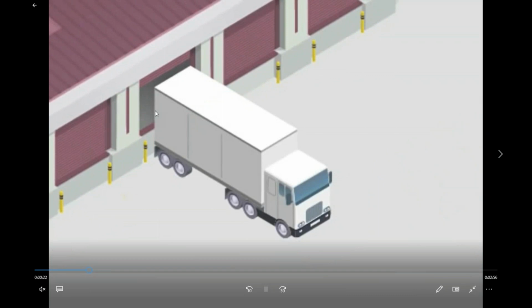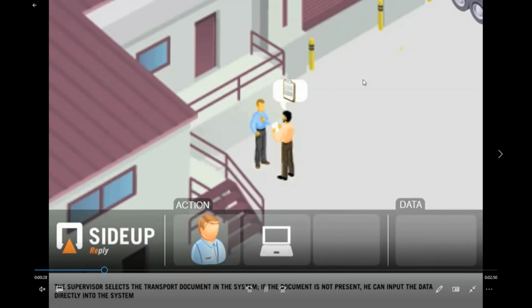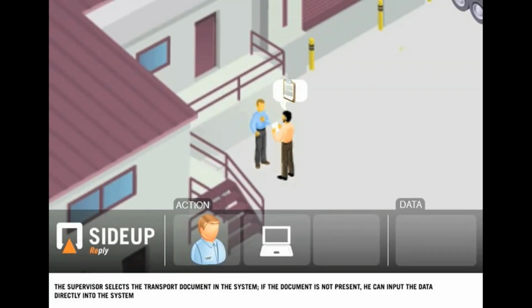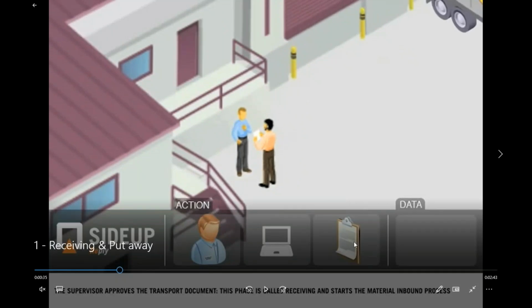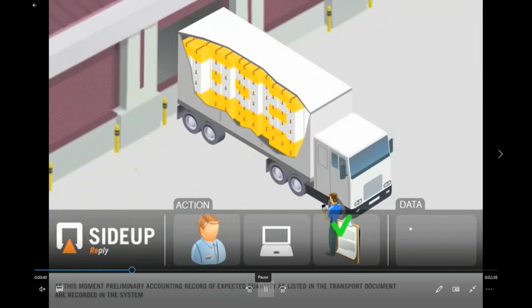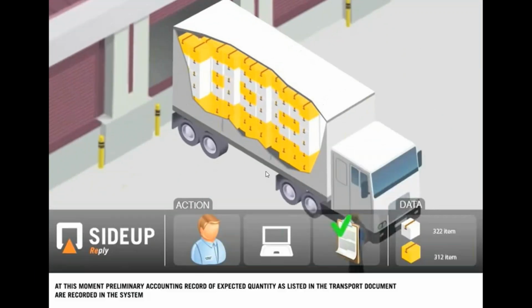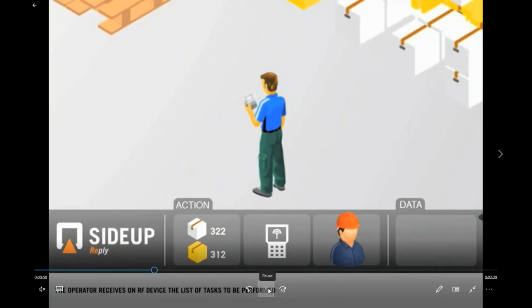and it has two different handling units of different nature, or you can consider them two different products in multiple cotton boxes. So the warehouse clerk will come as soon as the truck arrives. From the truck driver, he will get the ASN, the advance shipment notification. And he'll cross-check which vendor it is coming from, what are the products that are received, etc. And then he will unload the truck.